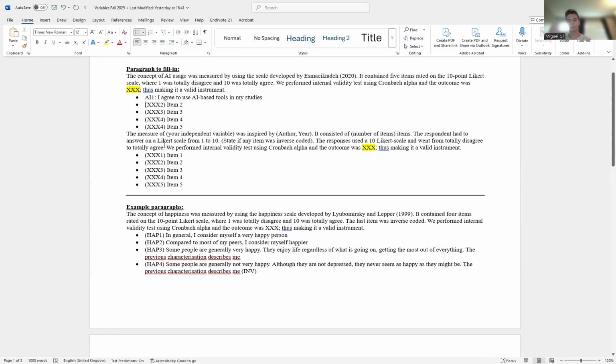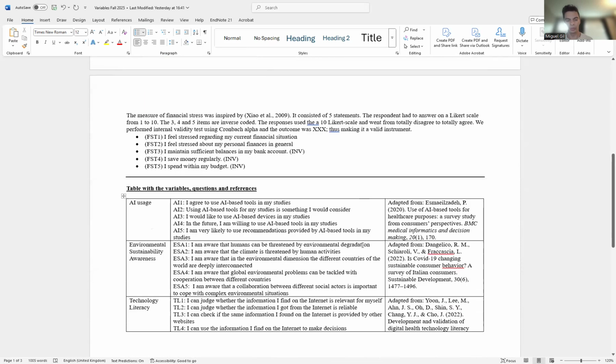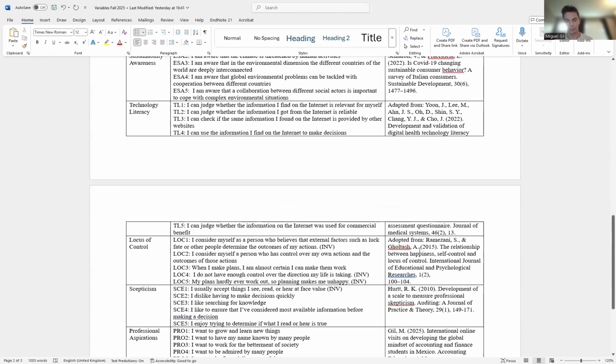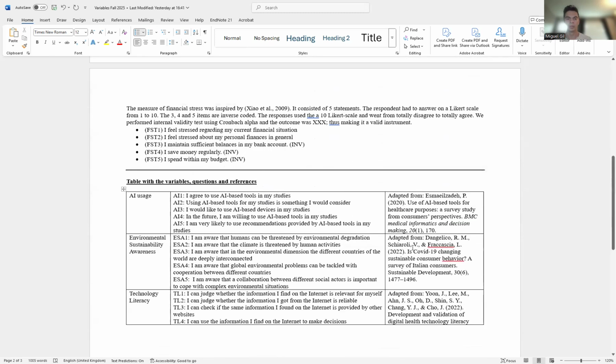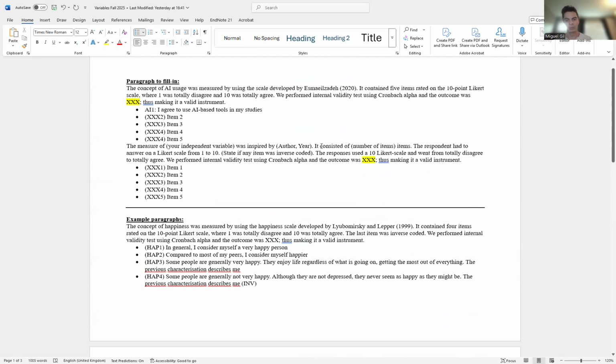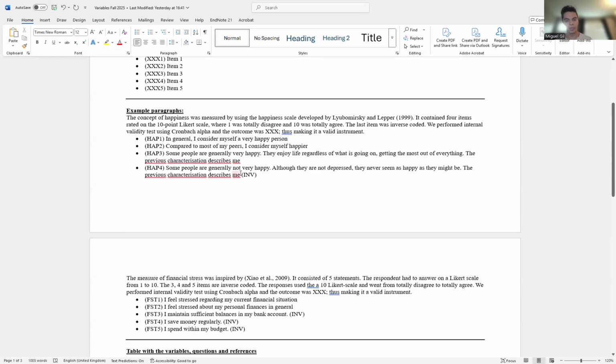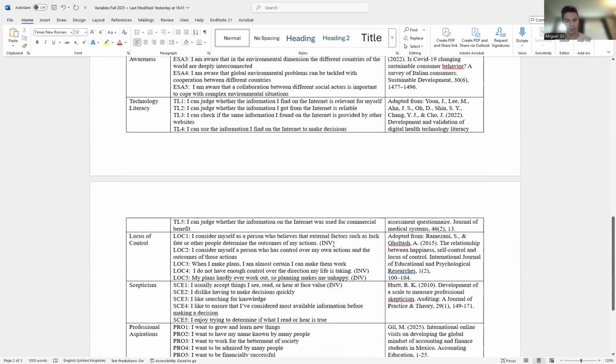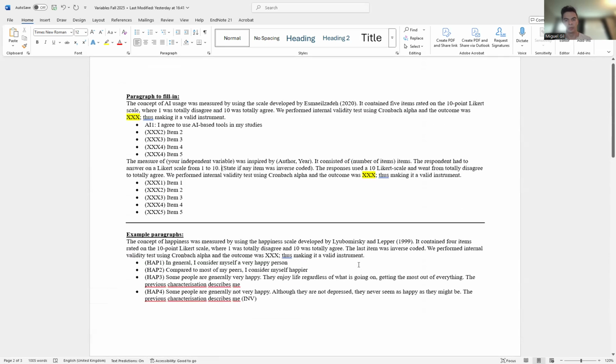The next paragraph is for your independent variable. So it's the same thing: the measure of your independent variable, skepticism, locus of control, wherever, was inspired by. Take a look at who is this person who wrote this. For example, locus of control is from Goltash, 2015. Blah, blah, blah. It consisted of, I think, 5 items, the respondent, blah, blah, blah. And here, write which items are inverse coded, because locus of control has item 1, item 4, and item 5. So 1, 4, and 5 are inverse coded. Write like that. The respondents, blah, blah, blah, leave it like that, and then copy paste the items.